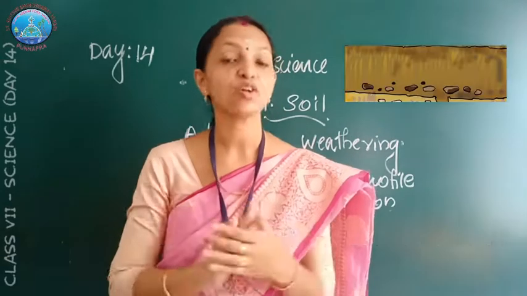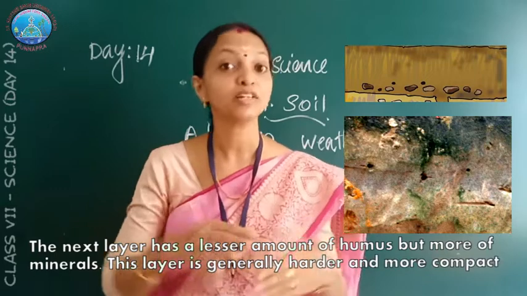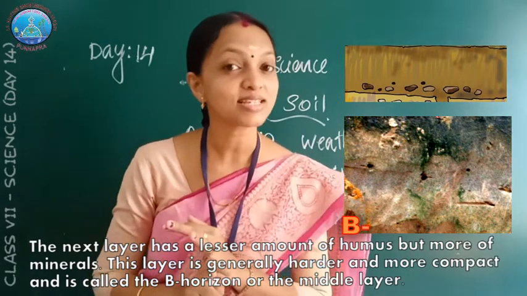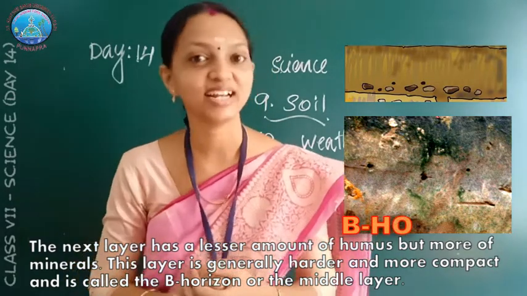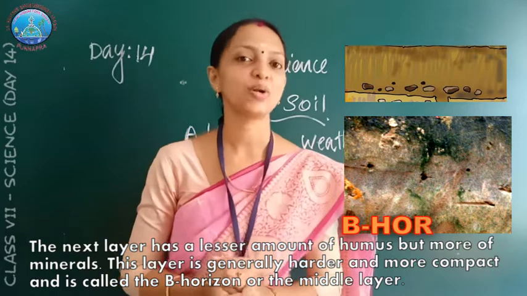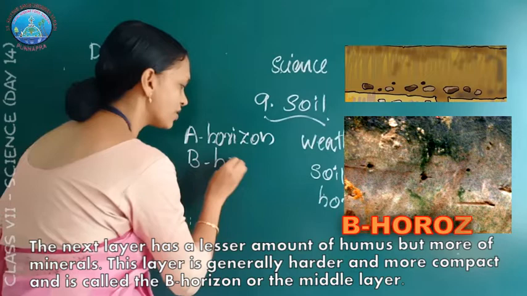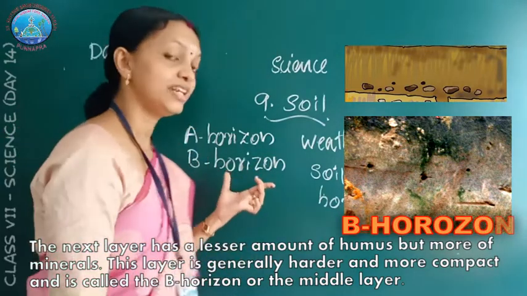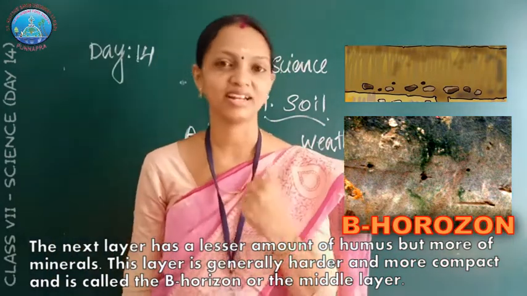The next layer of the soil has less humus but more minerals. The second layer of the soil is called B horizon. B horizon contains less humus but more minerals.